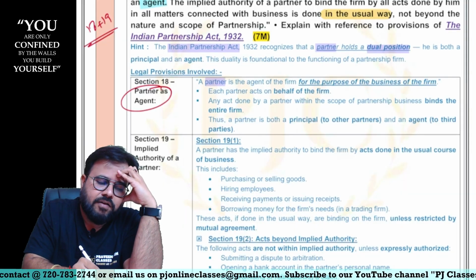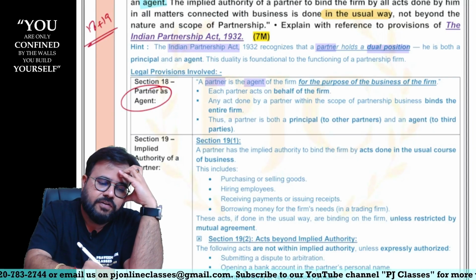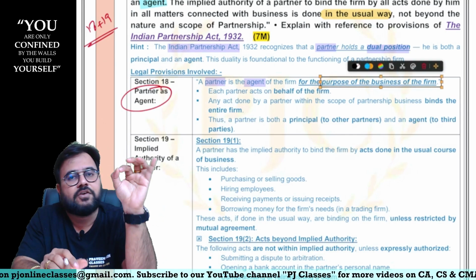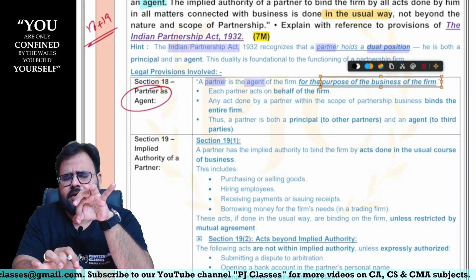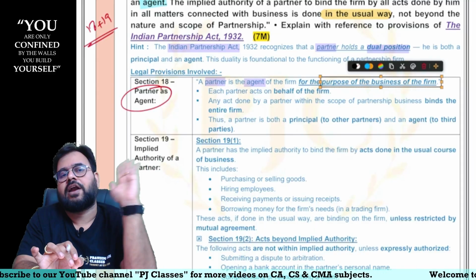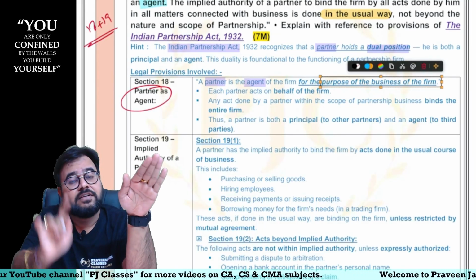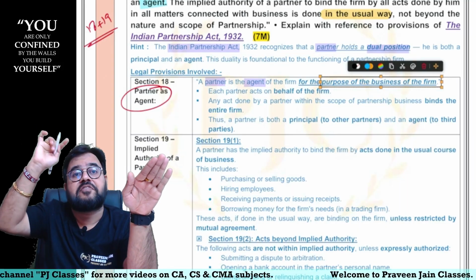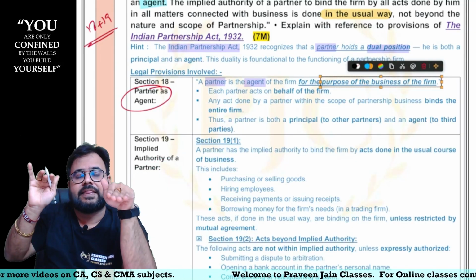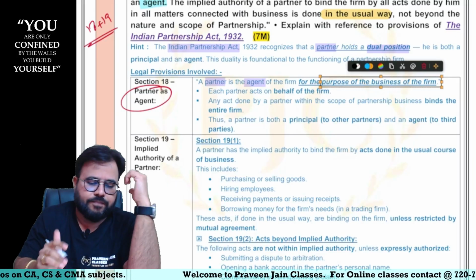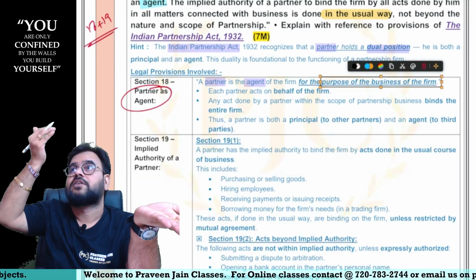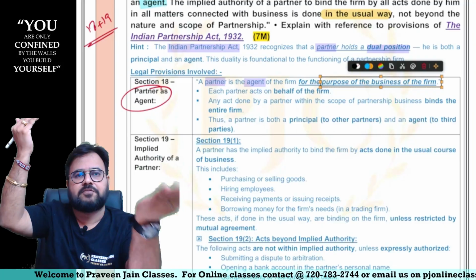A partner will be called as an agent of the firm, sir, when for the purposes of business of the firm. In other words, whenever a particular partner is doing any business of the firm, at that time he will be called as an agent. Firm will be called as a principal. When I say firm, it is nothing but a collection of partners. So other partners will become principal, the acting partner will become an agent, sir. So can I say other partners are principal, acting partner is an agent. So sometimes partner is a principal, sometimes partner is an agent, sir.